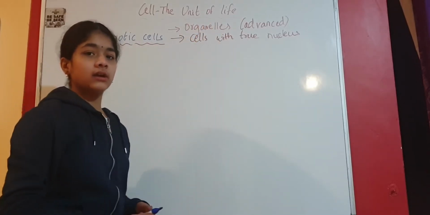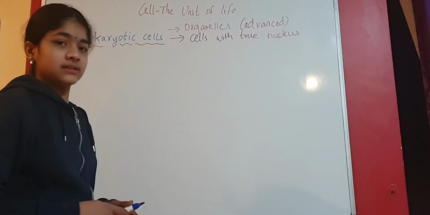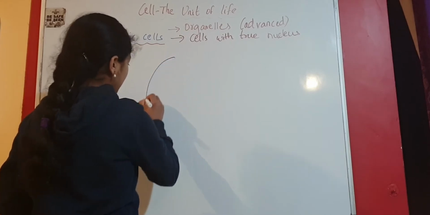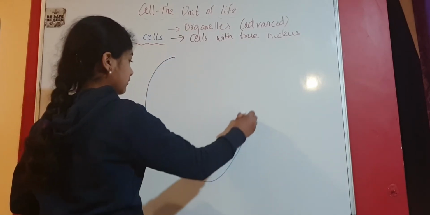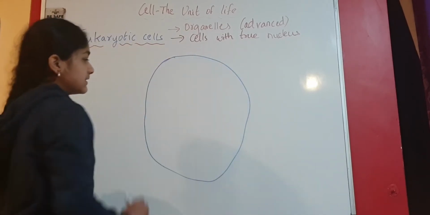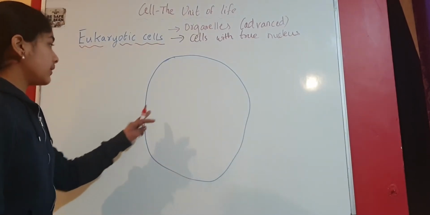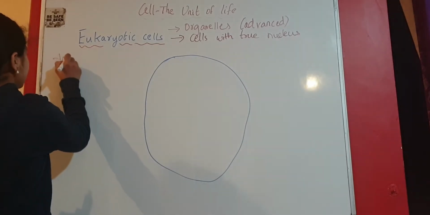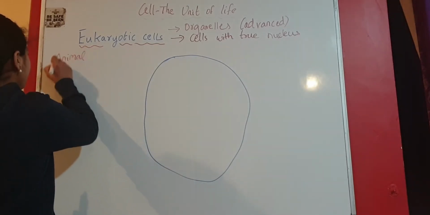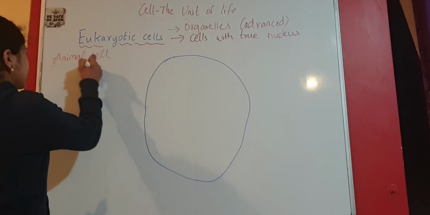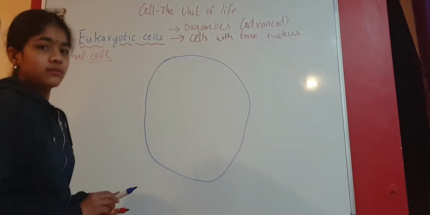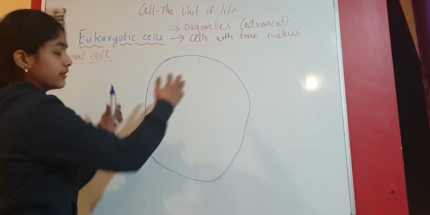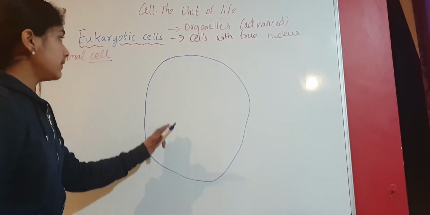Now we are going to take a look at the structure of the eukaryotic cells. Unlike prokaryotic cells, they have a nuclear membrane. It's important to note that we are only talking about animal cells. So this is the structure of an animal cell. As it's an animal cell, there is no proper structure to it. It's just irregular in shape.